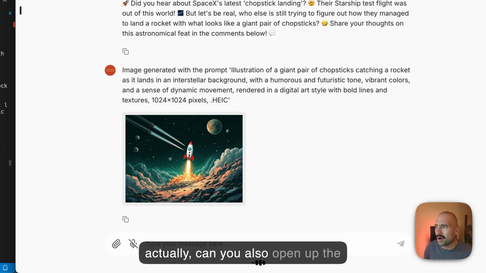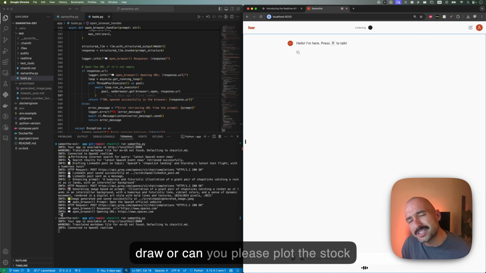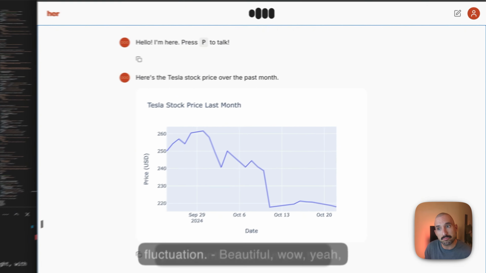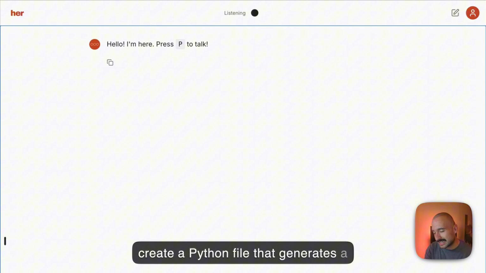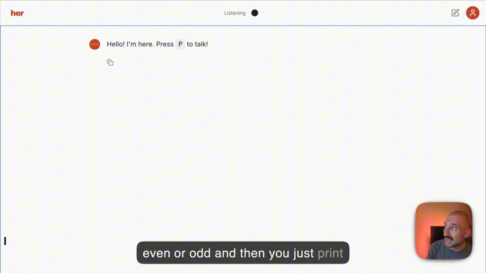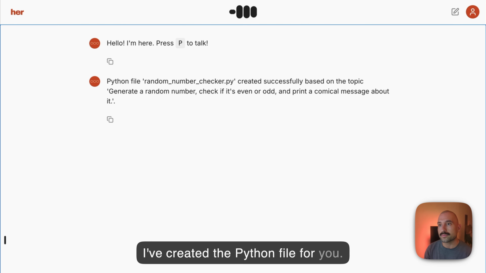Can you also open up the SpaceX website for me? I've opened the SpaceX official website for you. Can you please plot the stock price of Tesla over the past month? Here's the Tesla stock price over the past month. Hey, can you please create a Python file that generates a random number and checks if it's even or odd, and then just print something comical about it? I've created the Python file for you. Would you like me to run it and see what comical message we get?